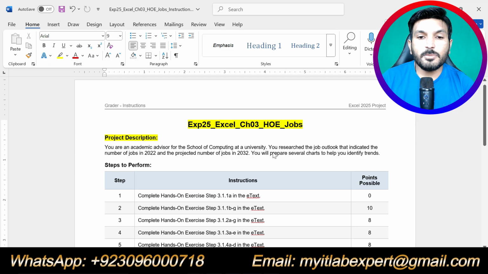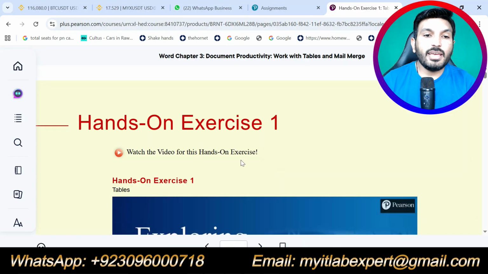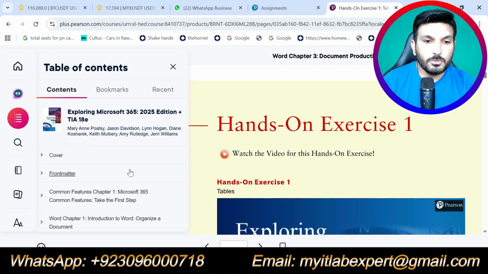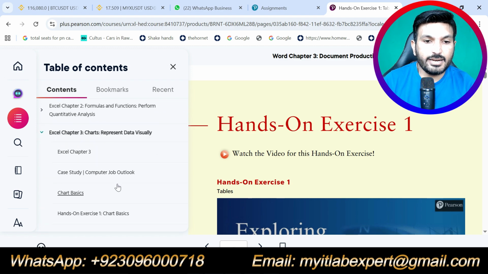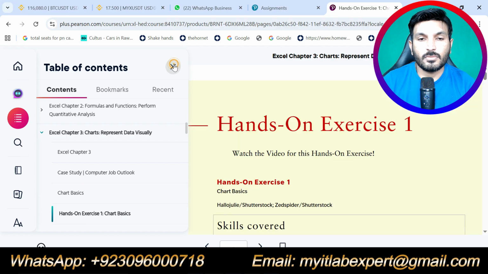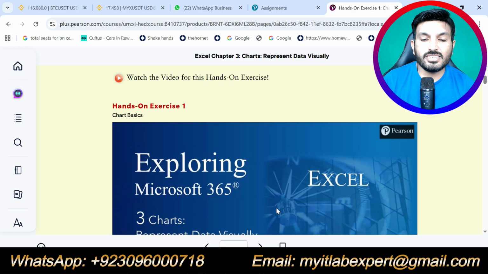Basically, this assignment is based on the instructions given in the textbook. Step number 1 is saying complete hands-on exercise step 3.1.1 part A in e-text. So we have to open hands-on exercise 1 for Excel chapter 3 in the e-textbook. I have opened the textbook. Now we will go to Excel chapter 3 from the content. This is Excel chapter 3 and hands-on exercise 1, and we are supposed to use these instructions.